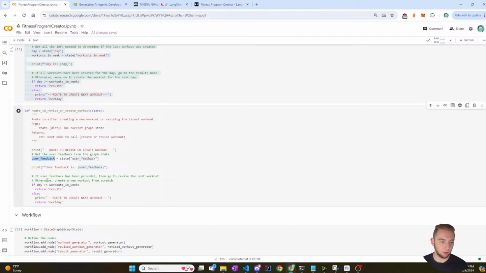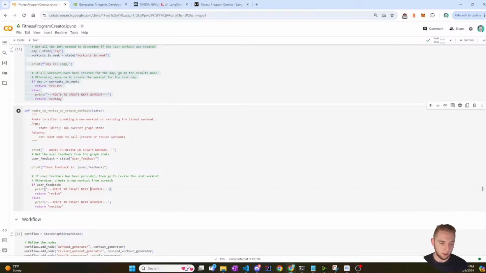So if the user feedback is not just an empty string, then I need to go to revise. And I can even print out here, route to revise workout. If the user feedback is an empty string, then I need to route to create next workout. So I'll just say revise and create. Those are my two options here.